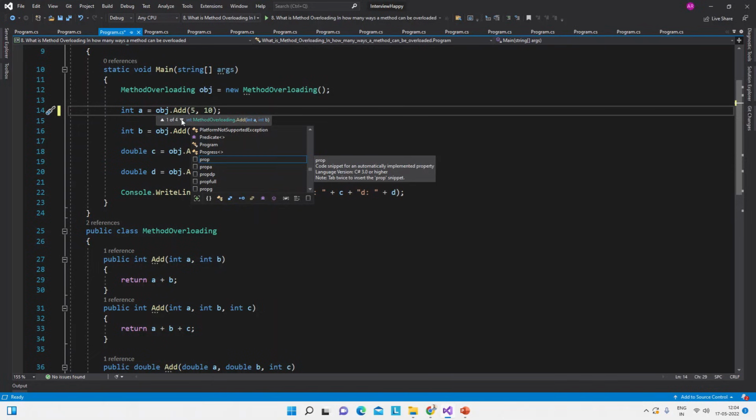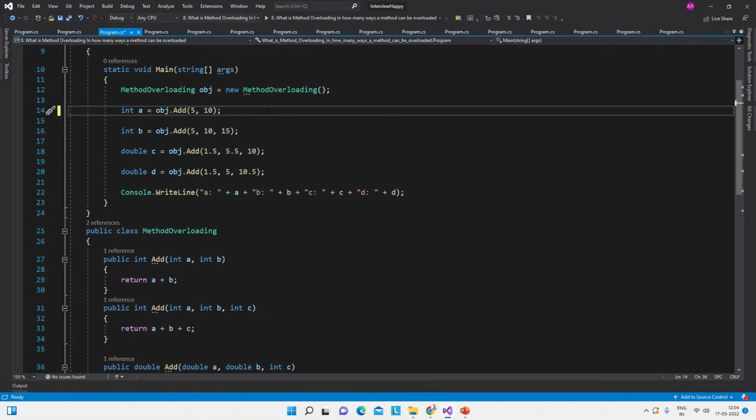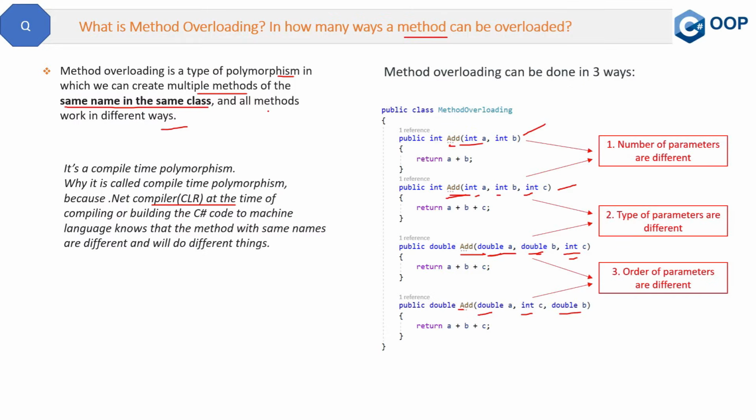So one is two integers, another one is double and integer, another is double, integer, double, and the fourth one is three integers. So these four overloads of the add method are present in this class. So that is method overloading. Now once again, let's see the definition. The definition is: method overloading is a type of polymorphism in which we can create multiple methods of the same name in the same class, and all methods work in different ways. I hope this concept is clear to you now.